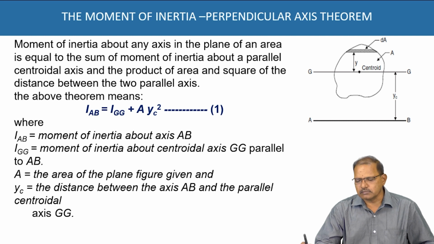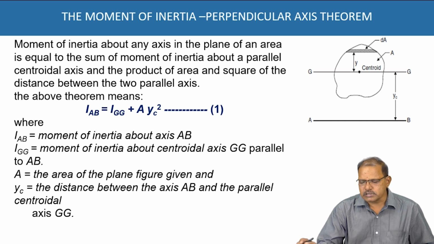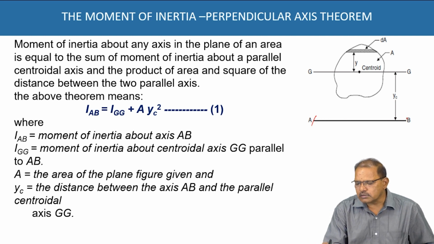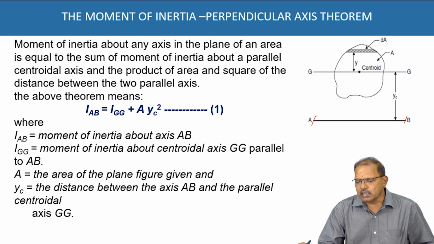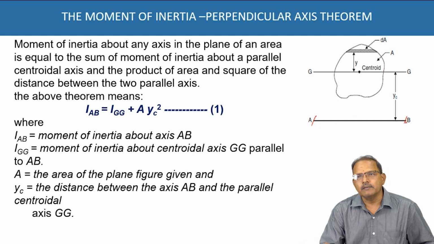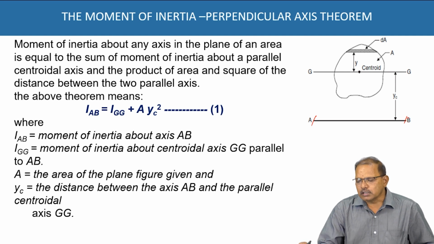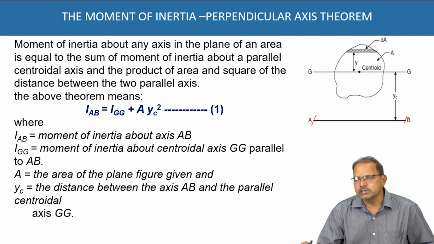According to the figure, the moment of inertia of an object about the axis AB is equal to the sum of the moment of inertia of that object about its central axis, which is parallel to AB, and the product of area multiplied by the square of the distance between these two parallel lines.